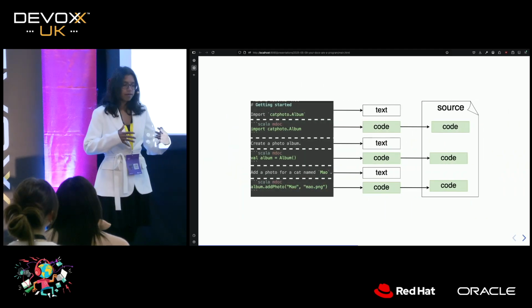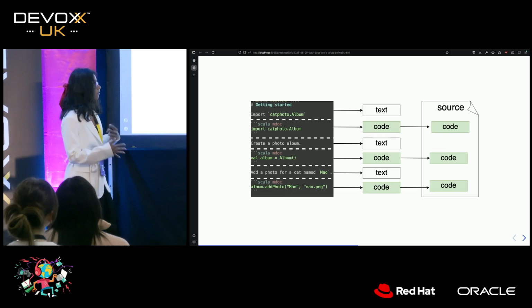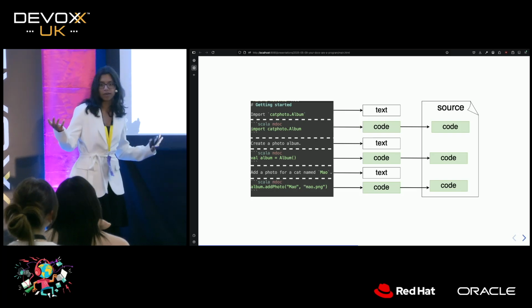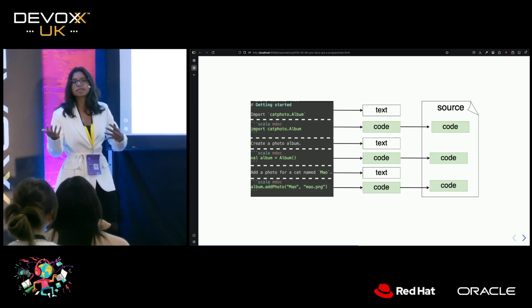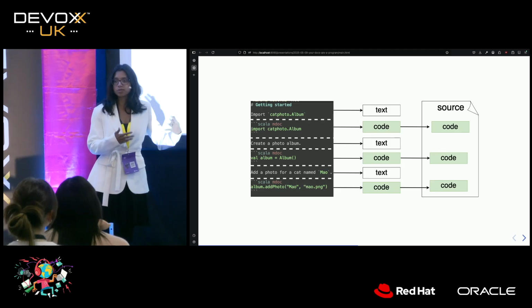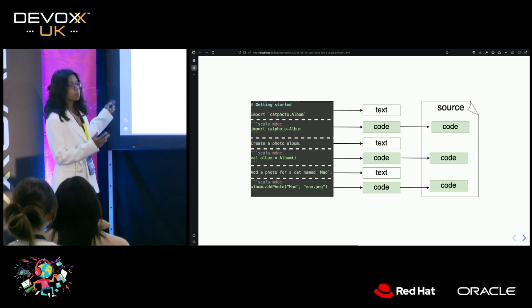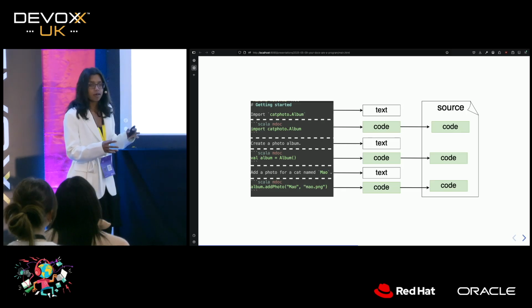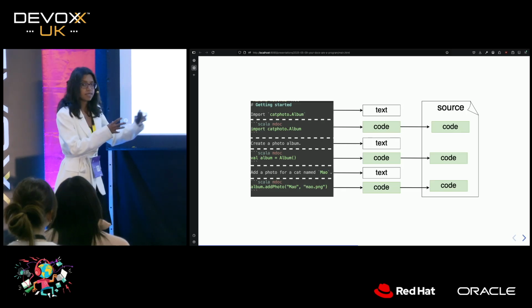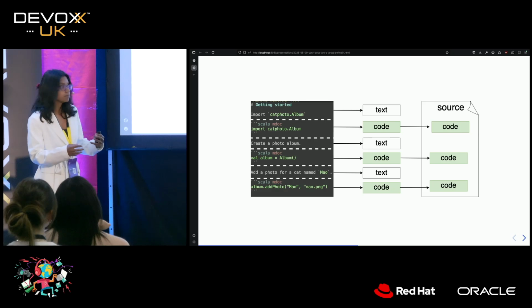Let's take a step back and think about what MDoc is doing for a moment. And by the way, I'm showing you a lot of things about MDoc, but this really applies to a lot of documentation tooling systems that you see. We're taking our Markdown. We are splitting our Markdown up into blocks of text and blocks of code.